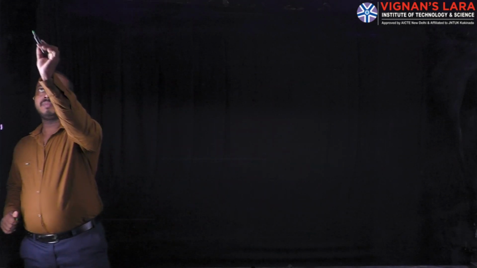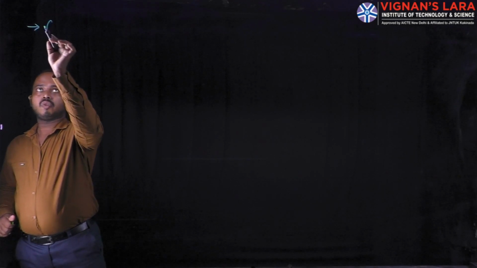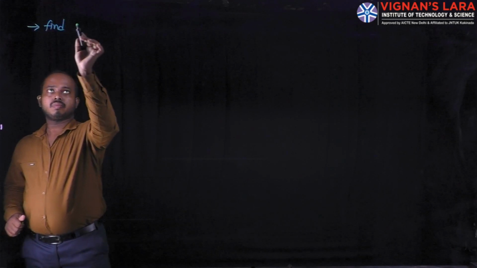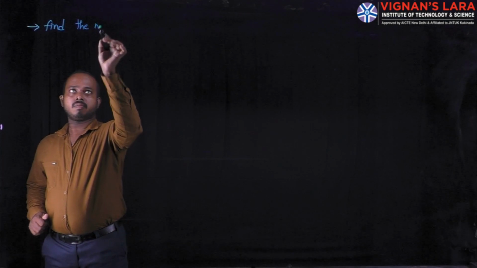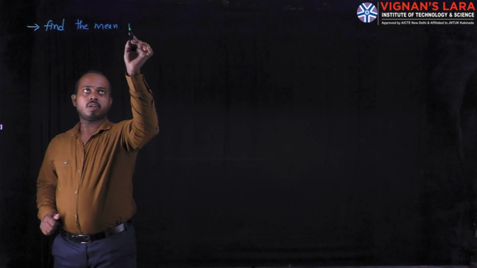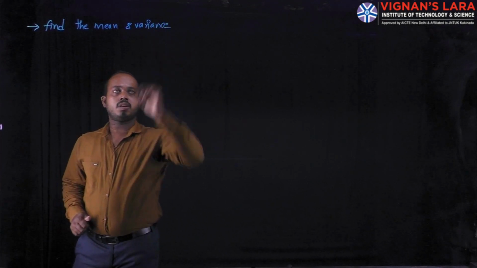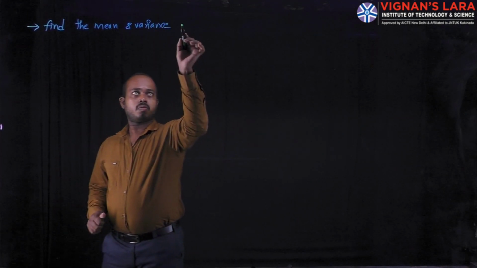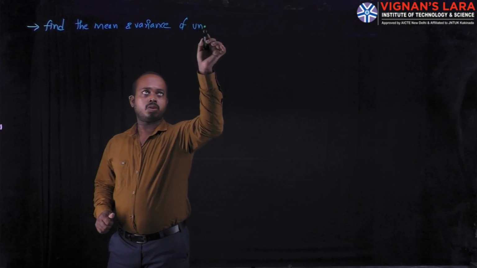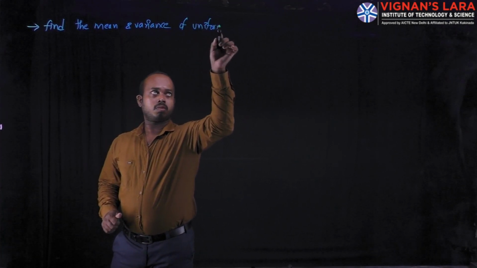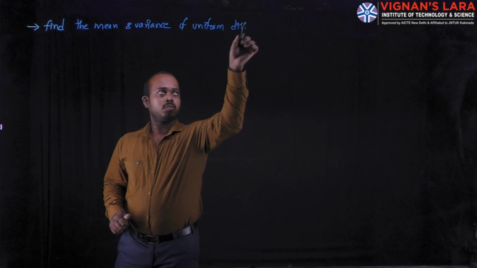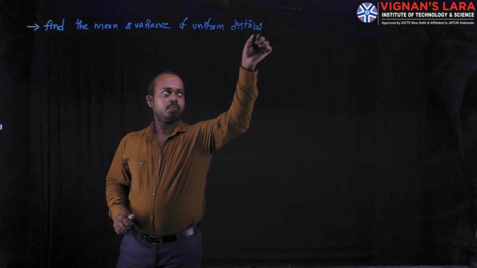Coming to the next problem: find the mean and variance of the uniform distribution function.